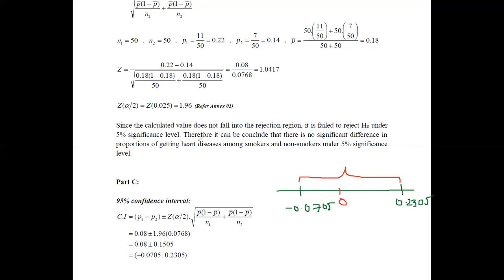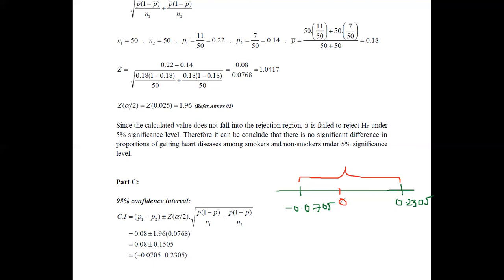Therefore, the result that we obtained in part B is confirmed here also. To check whether you have concluded correctly, you can still use the confidence region, once you construct the confidence interval.